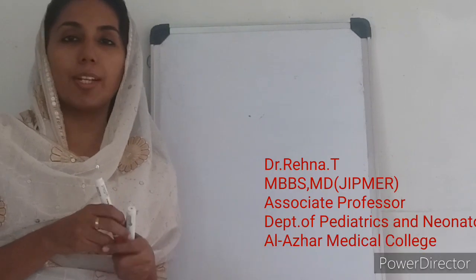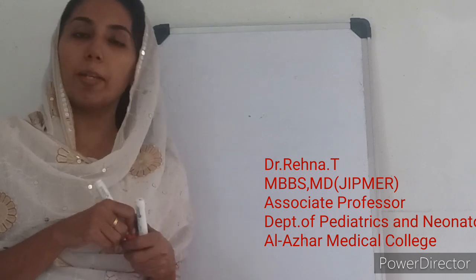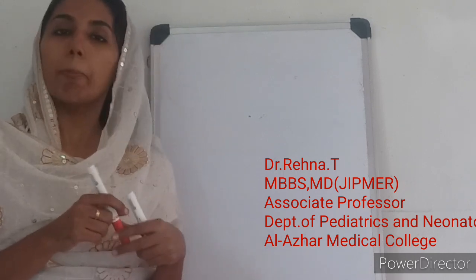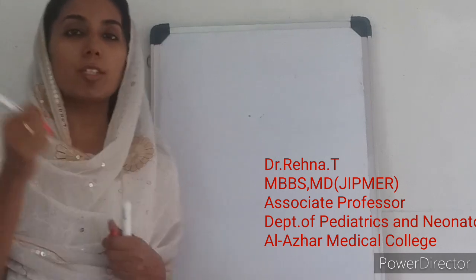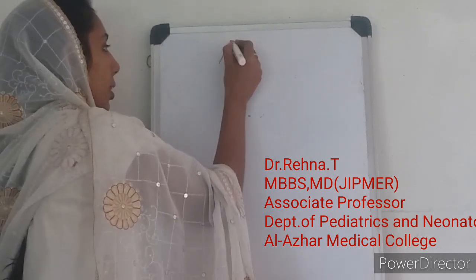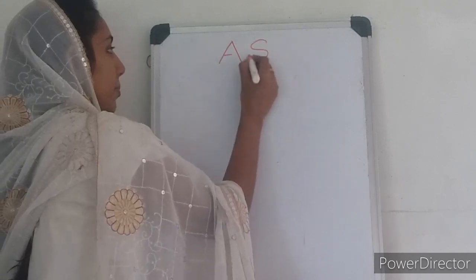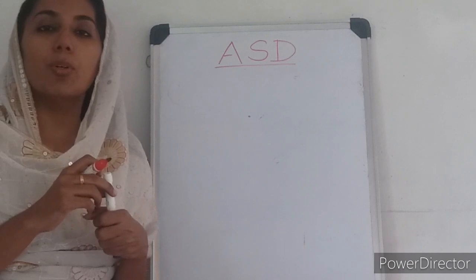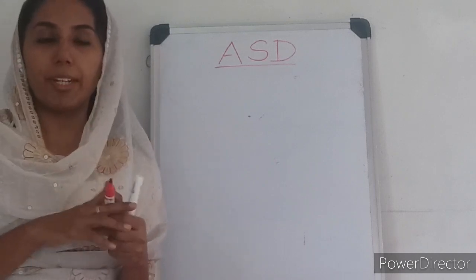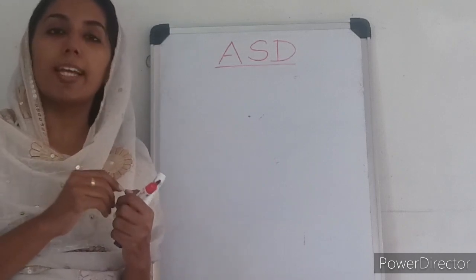Pediatric classes. Today we will discuss another important topic. This will be part 2 of the cardiovascular system discussion. So today the topic will be on ASD. ASD, as you all know, is atrial septal defect. So that is some defect in the atrial septum.